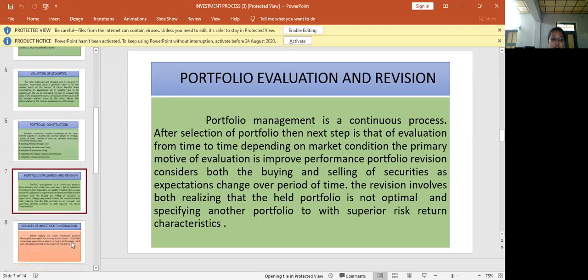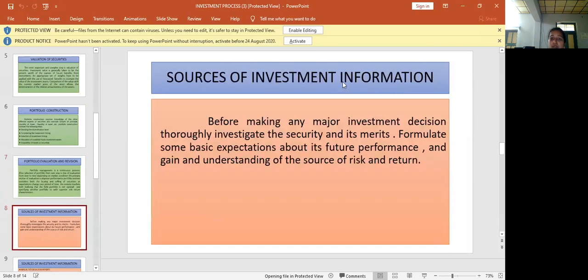And coming to the sources of investment information, how can we get information from the market to invest in a particular share or particular debenture? There are some sources to get investment information or financial information.